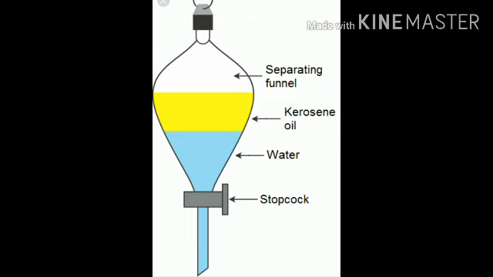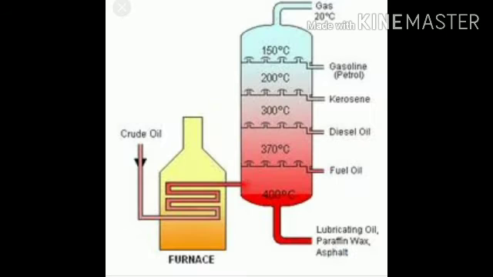And when the stopper of the funnel is open, the heavier liquid trickles out slowly and is collected in a vessel. Then we have to close the stopper when the lower layer is entirely removed from the funnel. In this way, the two liquids, kerosene and water, are separated. The next method is fractional distillation.